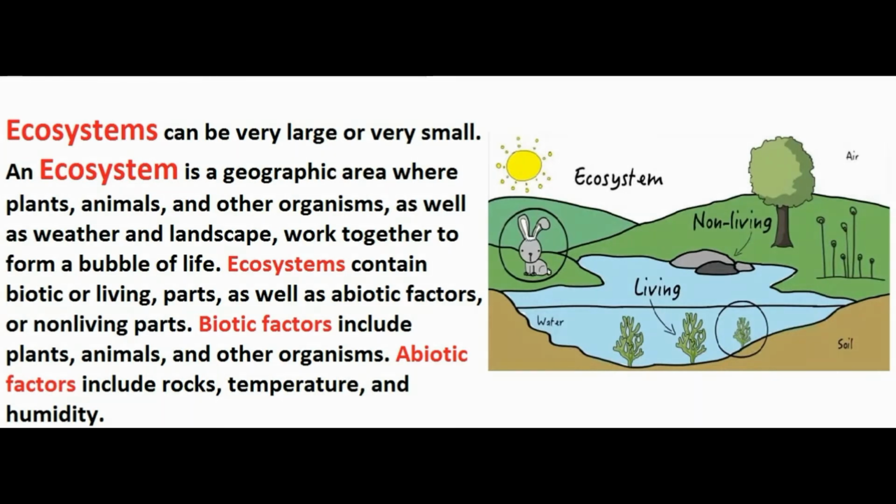So, all ecosystems are made of two parts. The first one is the living or biotic part and the second is the non-living or abiotic part. All the plants, animals, fungi and microorganisms make the living or biotic part of the ecosystem. Air, water, soil, sunlight and temperature make the non-living or abiotic part of the ecosystem.